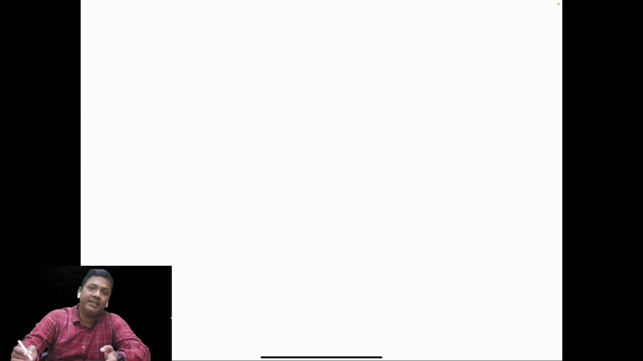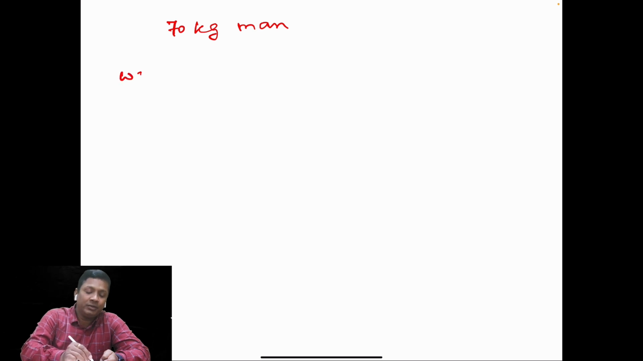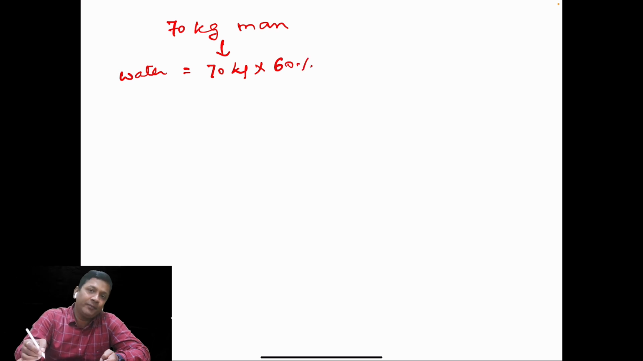So let us take the example of a 70 kg man. If the weight is 70 kg, in a 70 kg man, the total body water will be equal to how much? So this will be equal to 70 kg multiplied by 60%. So 60% will be the water. So this will be equal to approximately 42 liter.